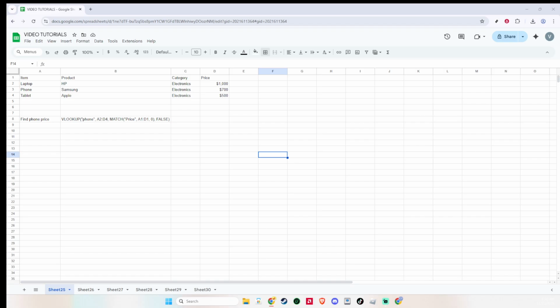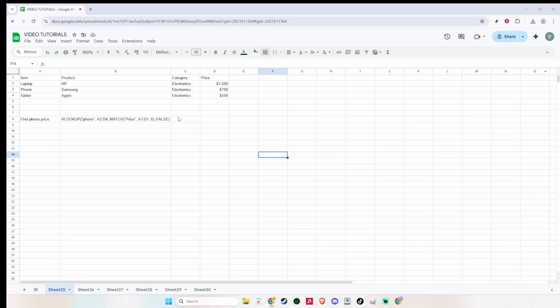Begin typing the formula by entering VLOOKUP. VLOOKUP takes 4 parts: the value you want to search for, the range where you want to search, the column number to return from, and whether you want an exact match or not. We're going to make the column selection dynamic using MATCH, so the formula stays accurate even if columns move.